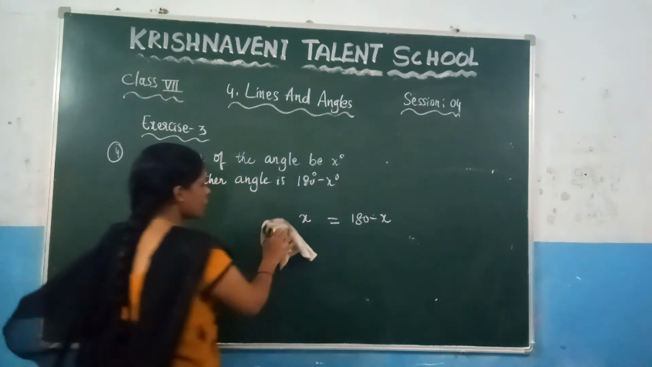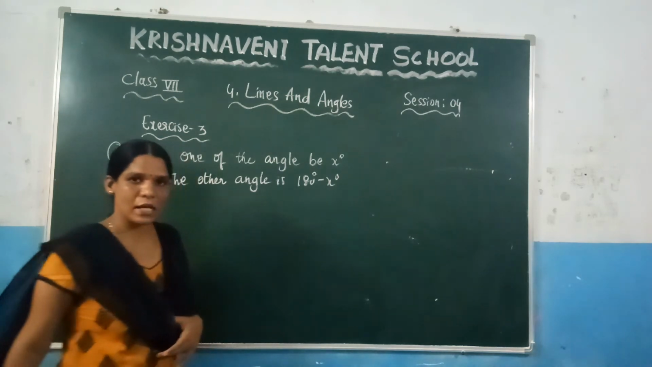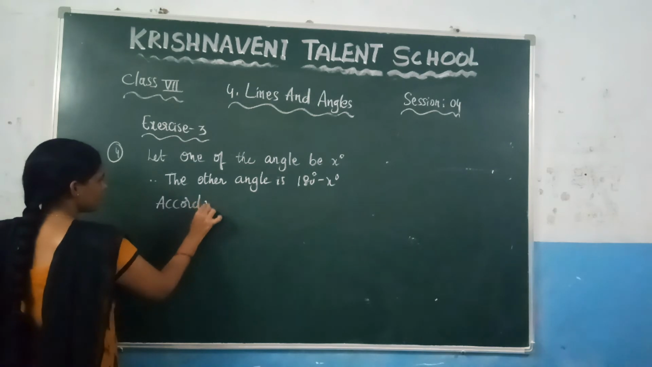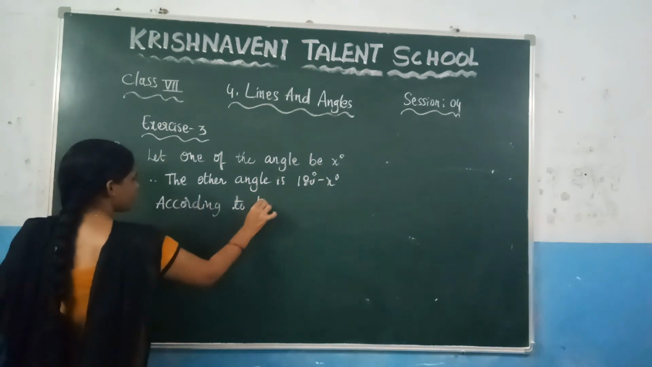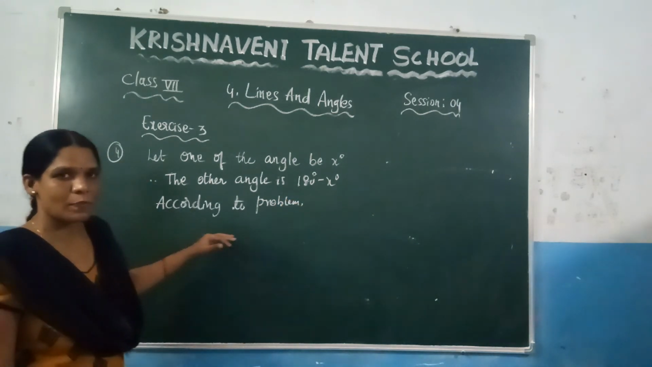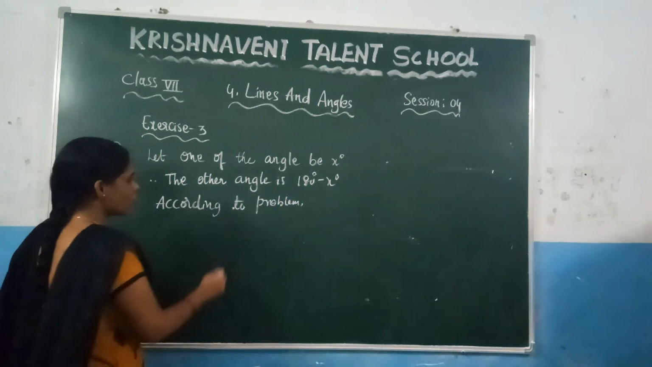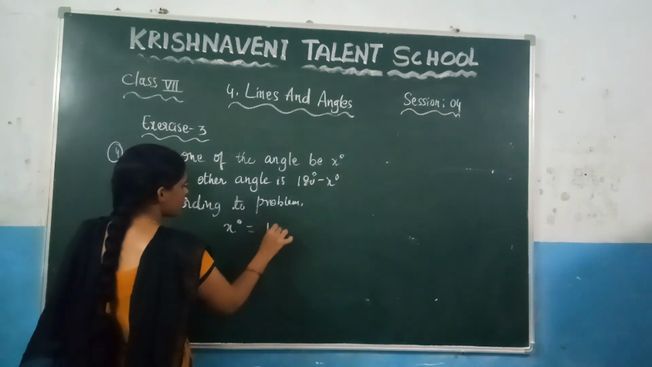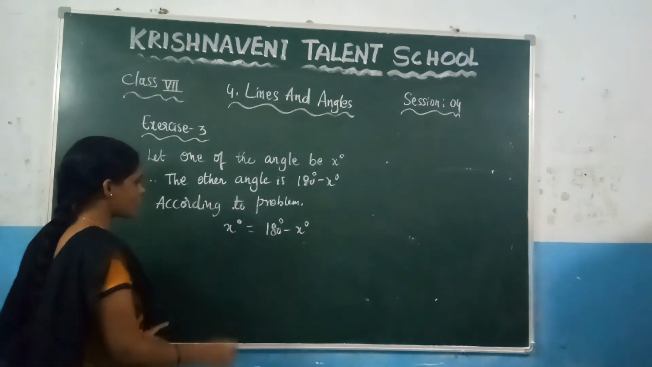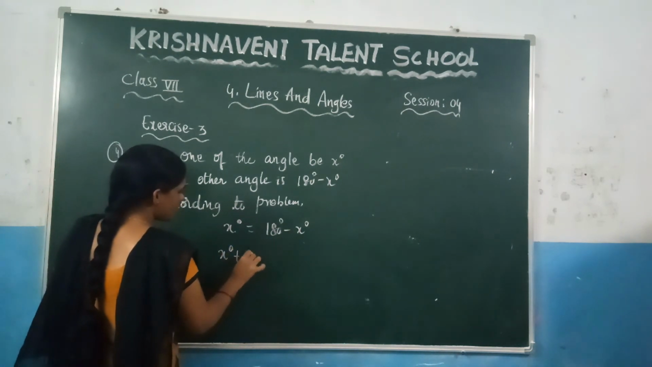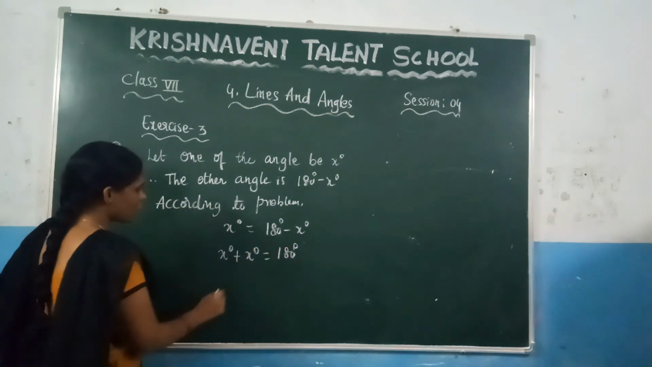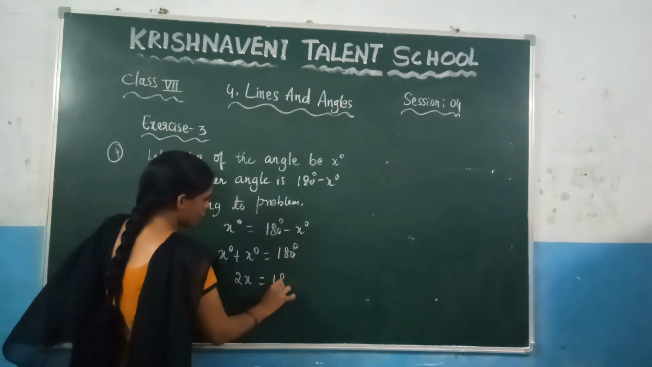Now, in the question they have given that those two angles are equal. So write here, according to the problem, two angles are supplementary to each other and are also equal. From this you will get x degrees equals 180 degrees minus x degrees. Now take all the x values to this side. You will get x degrees plus x degrees equals 180. x plus x gives 2x. 2x is equal to 180 degrees.